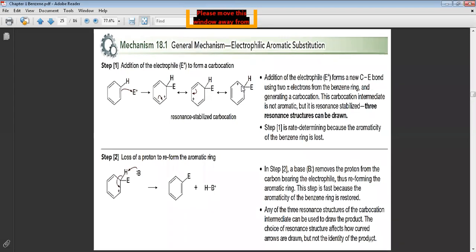I say to you, this is a very easy mechanism, not like SN1, SN2 or elimination. This is so easy. You just have the pi bond. One of the pi bonds will open to attack the electrophile and make a positive charge. The positive charge delocalizes from here to here, just from here to here. That is not something complex.